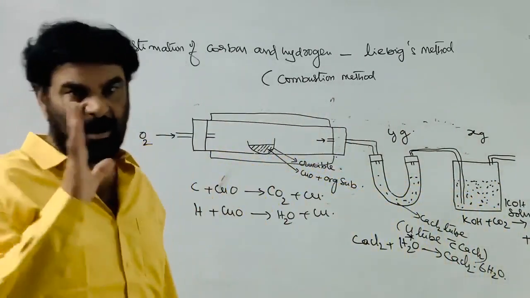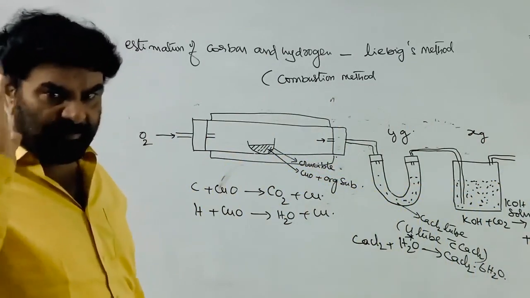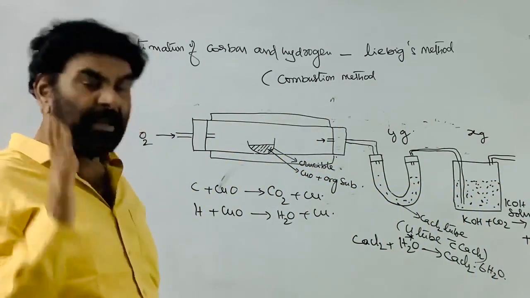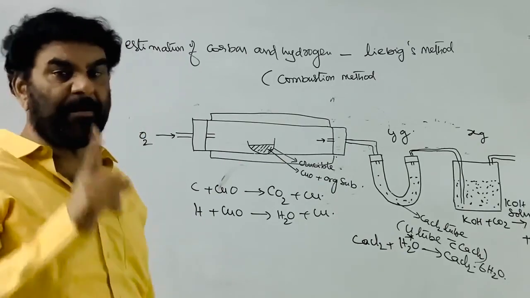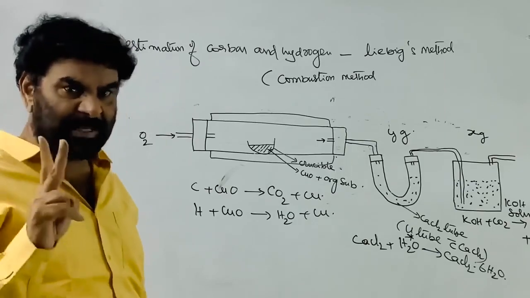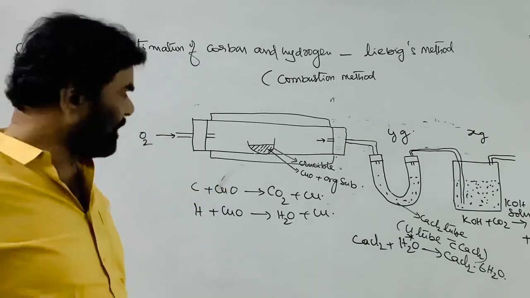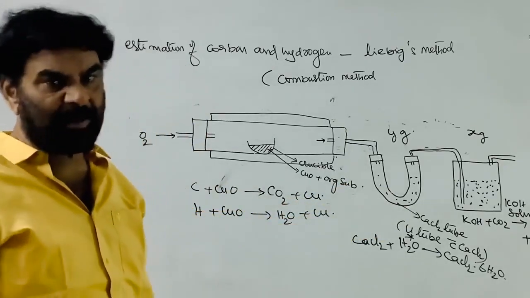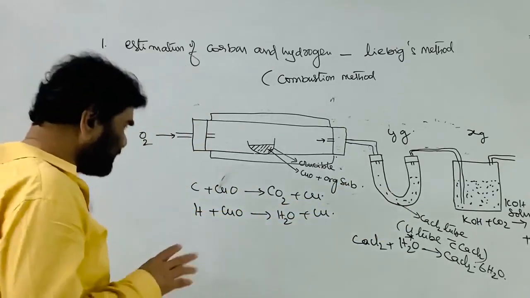From this data, we can find out the weight percentage of carbon and hydrogen in the given compound. Through a single experiment, we determine the mass percentage of the two elements, carbon as well as hydrogen.